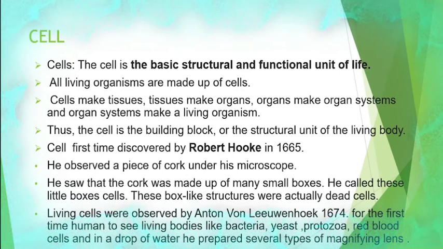అంటే you might know what a cork is. తెలిసే ఉంటుంది కదా. The outer bark of the tree is called cork. అంటే చెట్టు బెరడు ఉంటుంది, so that is cork. He saw the cork was made up of many small boxes. He called these little boxes cells. ఆ లిటిల్ బాక్స్ ని ఏంటి సెల్స్ అని ఆయన చెప్పారు.